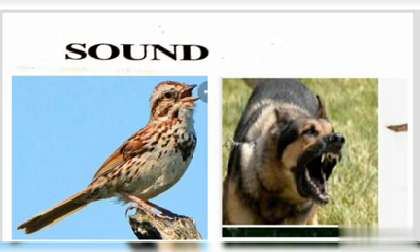Make a list of sounds that you get to hear in your surroundings. Which types of sounds are you hearing in your surroundings? We can observe different types of sounds. Sit silently, observe the sounds you are listening to, and write them on your paper. We can observe vehicle sounds, birds chirping, cries of animals, children shouting, and television sounds. Like that we can listen to different types of sounds.